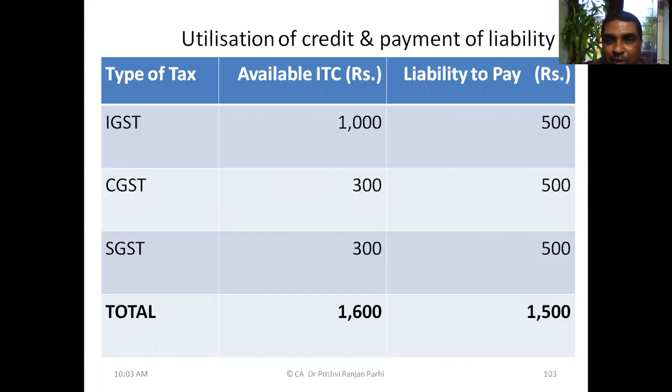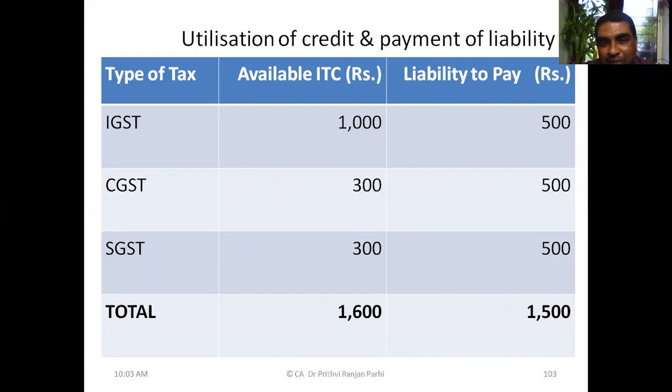That is the priority you have to give, as we have discussed just now. Before utilizing IGST for CGST and SGST, you have to always ensure that there is no IGST liability. Since there is an IGST liability, first you have to settle that. If you settle, how much credit will be available under IGST? 500, sir. 500.